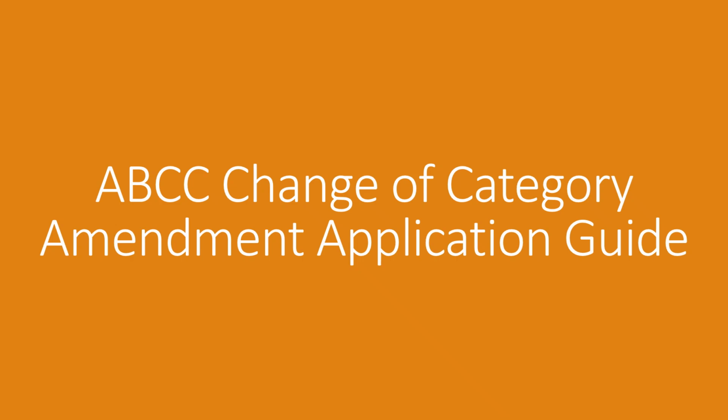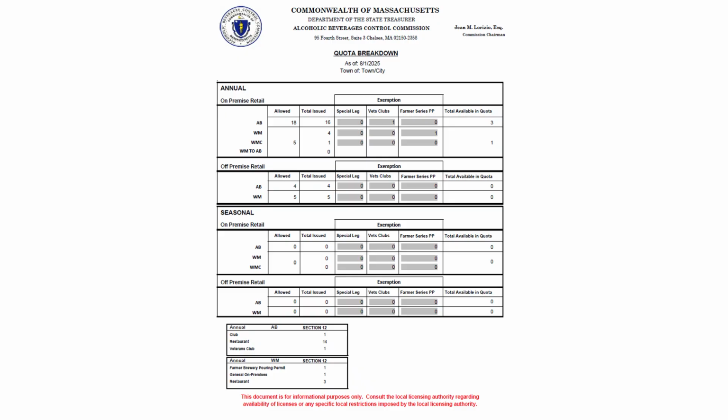This video will walk through the entire application process for changing the category on an ABCC retail license. This video will highlight what needs to be included in the application packet before being submitted. Before filing for a Change of Category Amendment application, please consult with the local board to ensure that the quota allows for the category change.